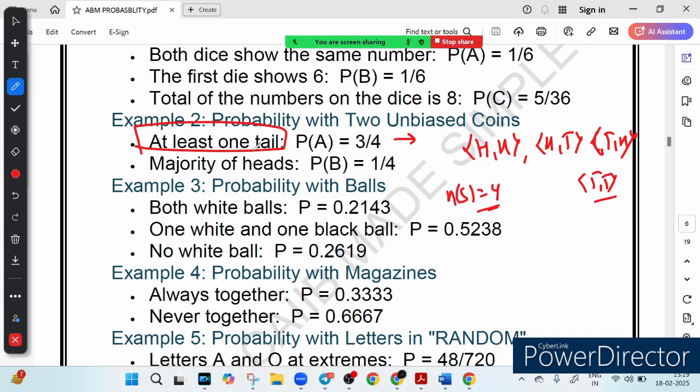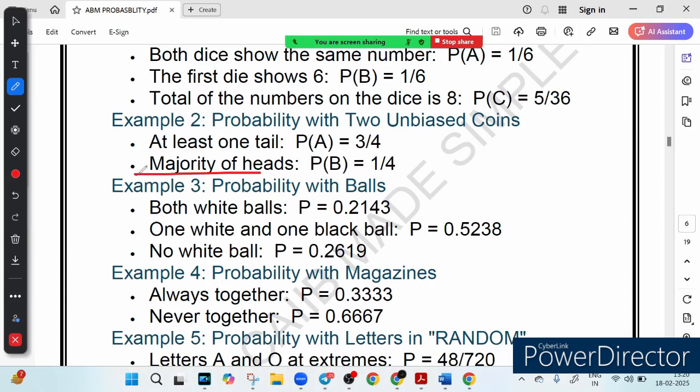Now how many events are possible when we have at least one tail? You see, here is one tail, here is one tail, here is one tail. So our favorable outcome is 3, right? So our probability will be favorable outcomes upon total outcomes, so it will be 3 upon 4.